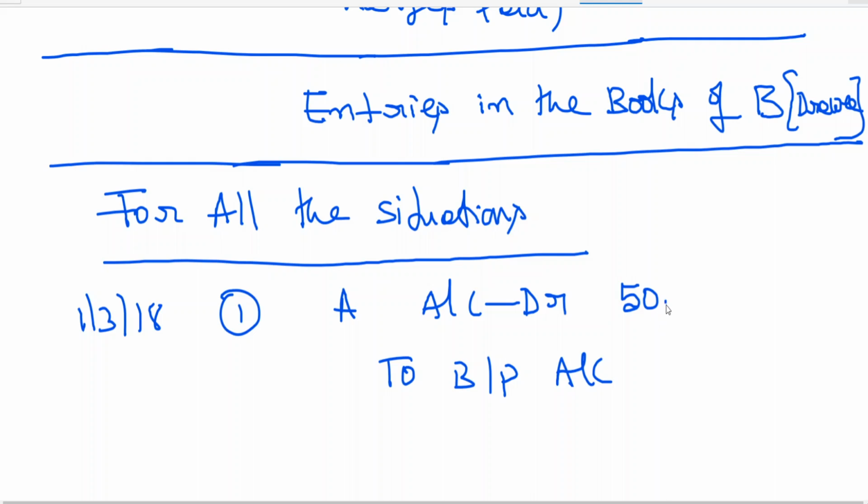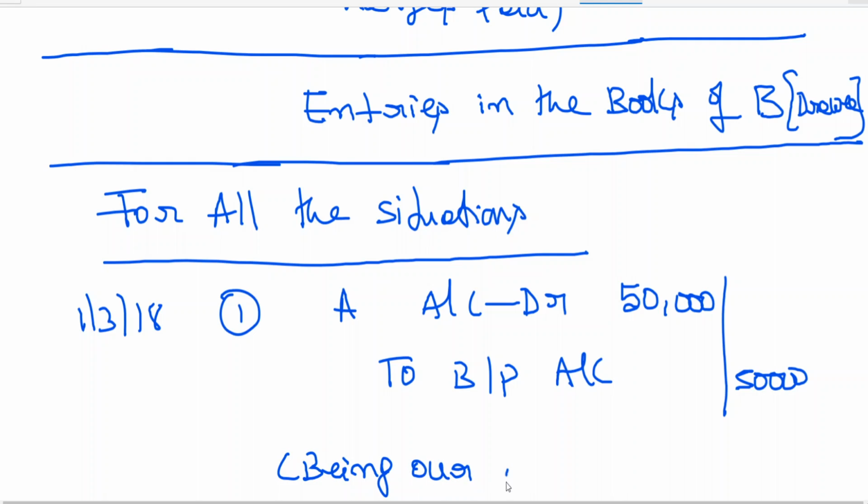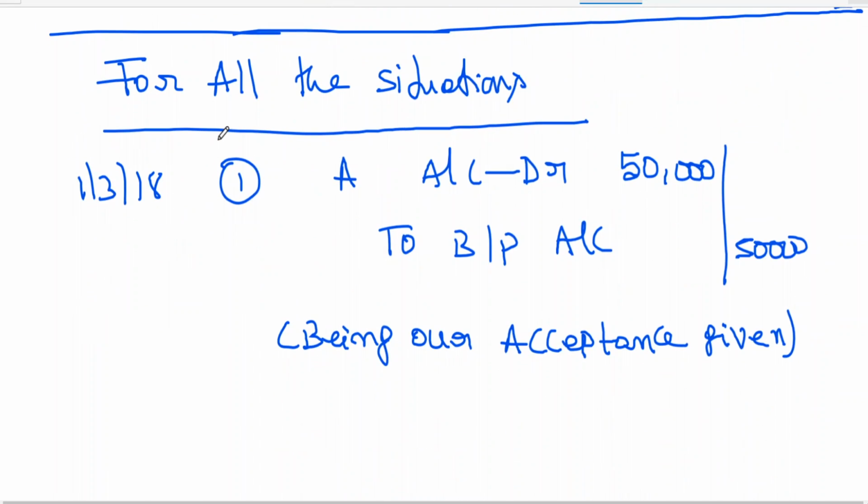$50,000. Being our acceptance given. 4th May 18. Bills payable account debtor.